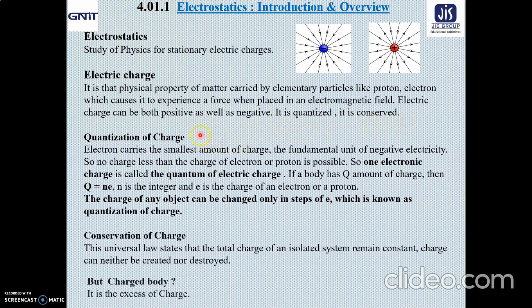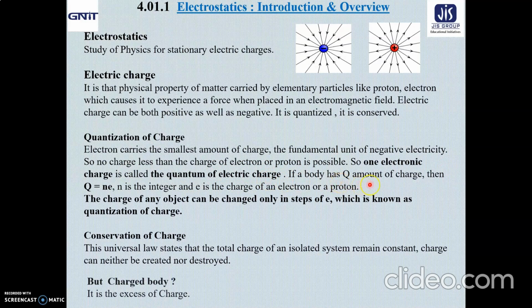Now, what do we mean by quantization of charge? The electron carries, as we all know, the smallest amount of charge, which is the fundamental unit of negative electricity. So no charge less than the charge of an electron or proton is possible. One electronic charge is called the quantum of electric charge.